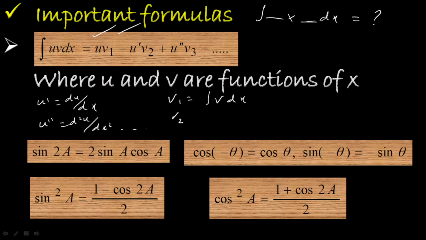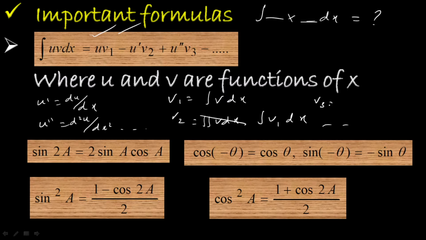Integral v dx. v2 is nothing but you have to integrate 2 times with respect to x. But already we have to integrate v one time. So instead of doing like that, you integrate v1 once again with respect to x. That gives you your v2. So v1, v2, v3, etc. are successive integrals of v.